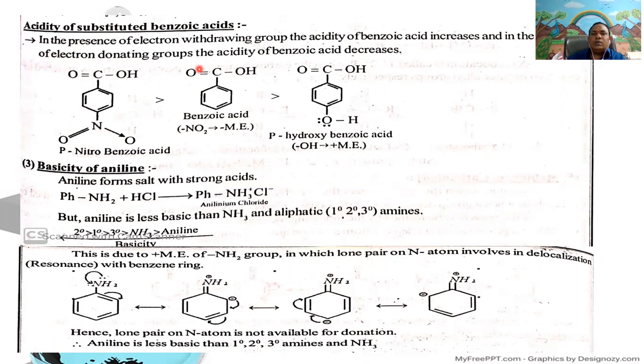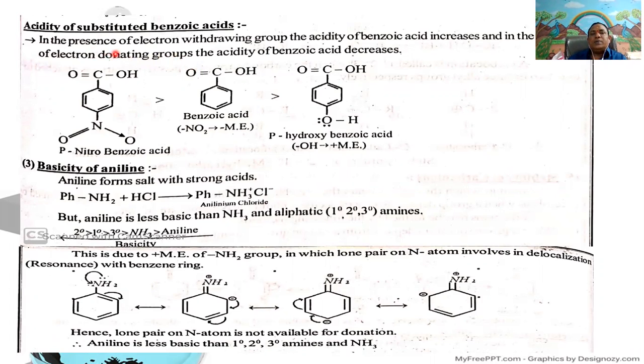Similarly, the benzoic acid acidic character decreases when plus mesomeric effect or electron releasing groups are present on the benzene ring.